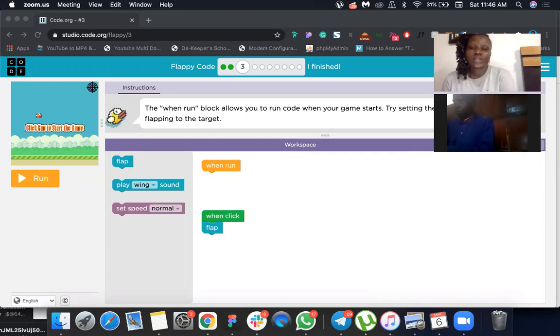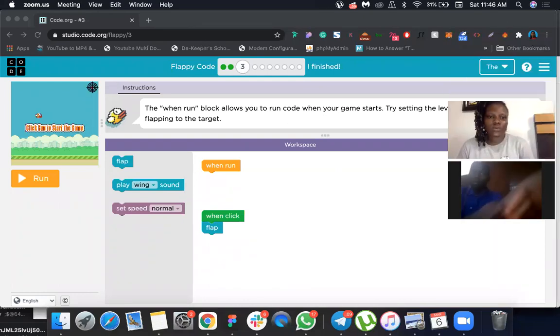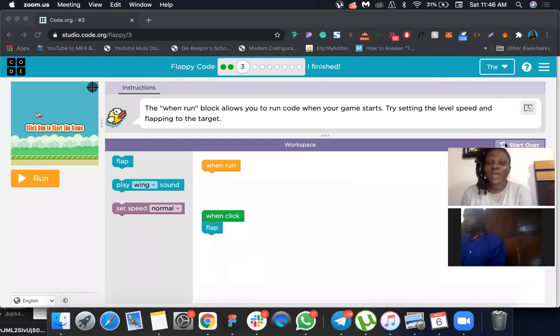The instruction says, can you mute your mic? Puzzle 3 says the when run block allows you to run the code when your game starts. So try setting the level speed and flapping to the target.